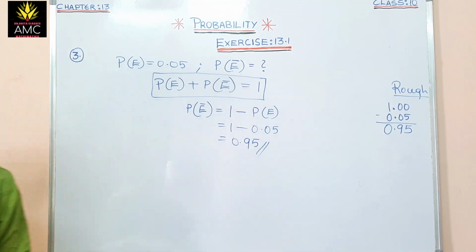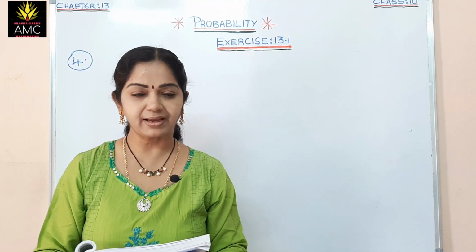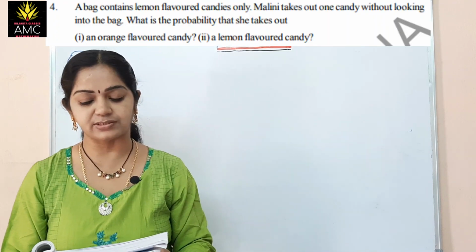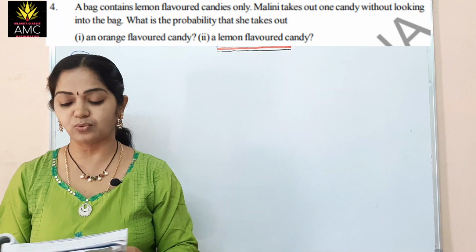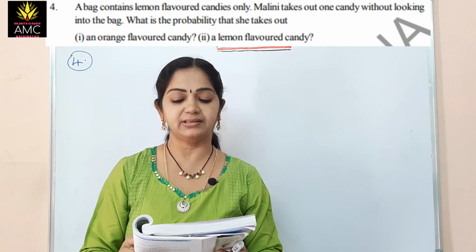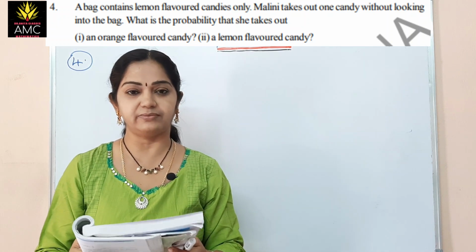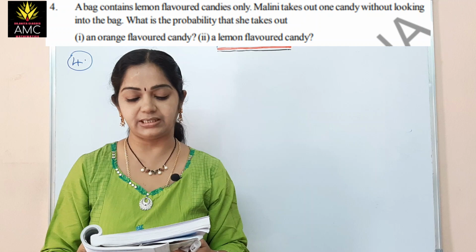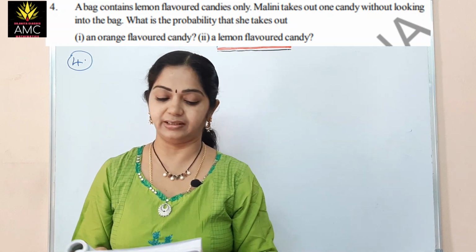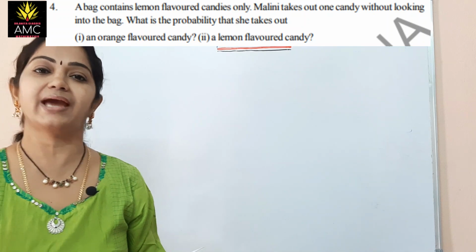Right? So this comes for half mark questions or 1 mark questions. Note the problem, students. The fourth one: a bag contains lemon flavored candies only. Malini takes out one candy without looking into the bag. What is the probability that she takes out, in the first bit, an orange flavored candy, and in the second bit, a lemon flavored candy? Here the bag is containing only lemon flavored candies, right?